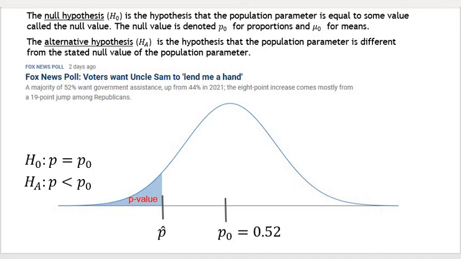All right, there's another case. This would be the case where we don't think that the 52% population parameter is correct. We think it's less than that. And because we think it's less, we're doing a left tail test.